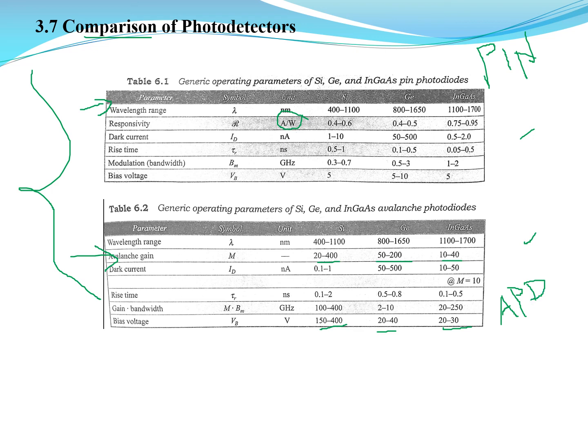So this is about the comparison of PIN and avalanche photodiode.